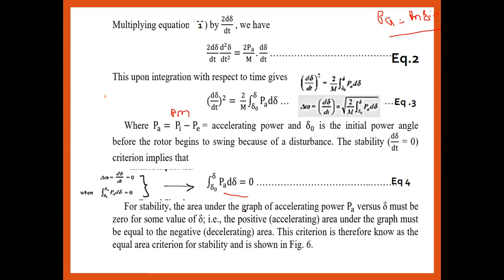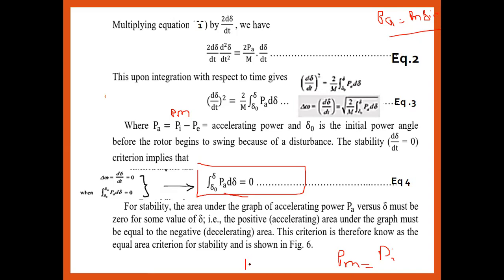So for the equal area criterion, what condition should be satisfied? That the integral from delta 0 to delta of Pa d delta is equal to 0. That is nothing but the equal area criterion, where Pa, that is Pm, is equal to Pe.